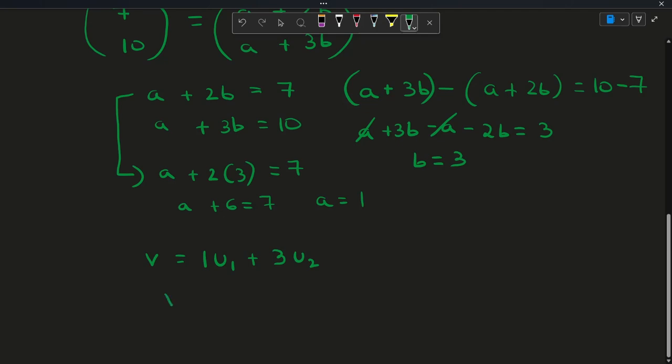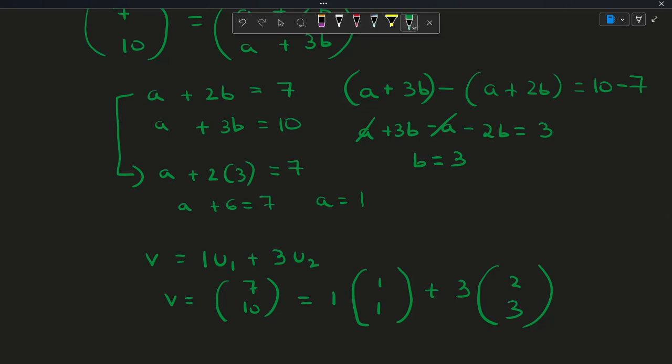Therefore, v, which is (7, 10), is equal to 1 times (1, 1) plus 3 times (2, 3). This is how we write out our final answer. So that's how easy linear combinations are.